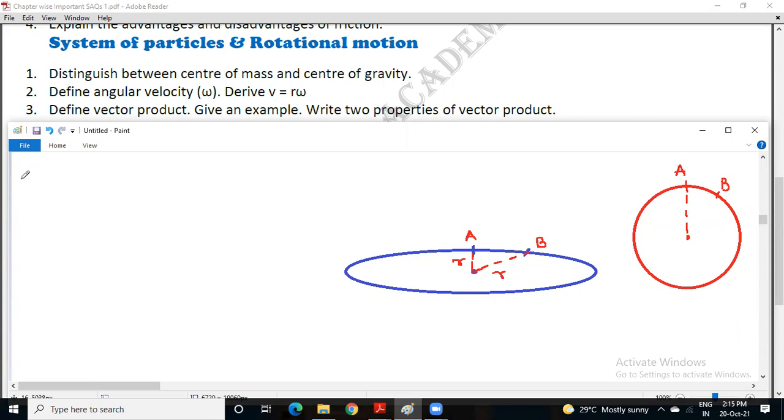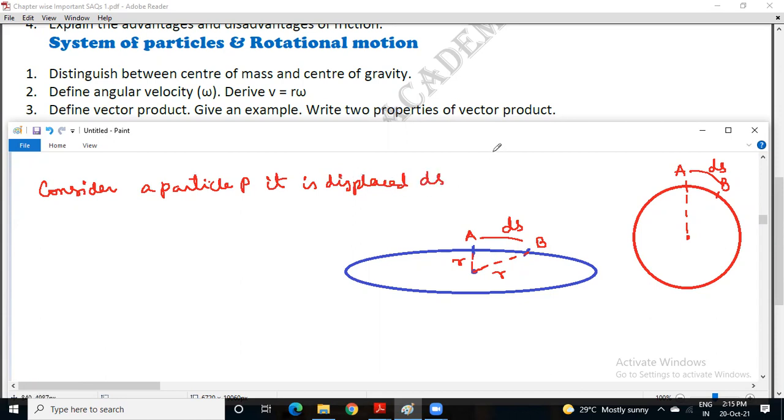Consider a particle P displaced by ds in a time interval.